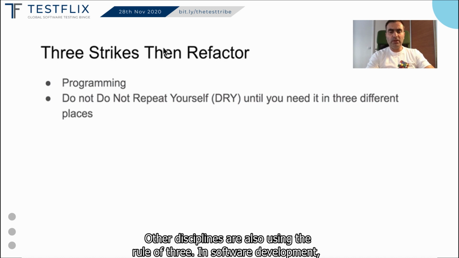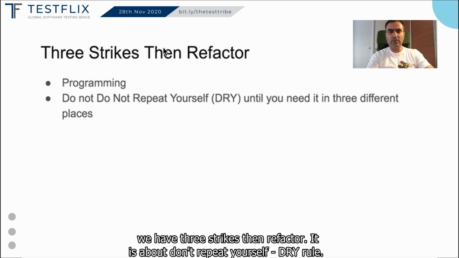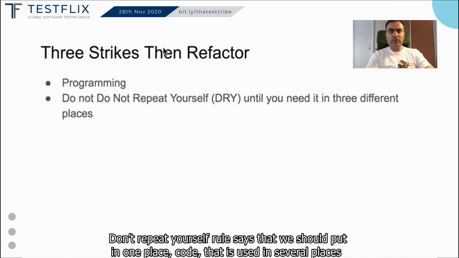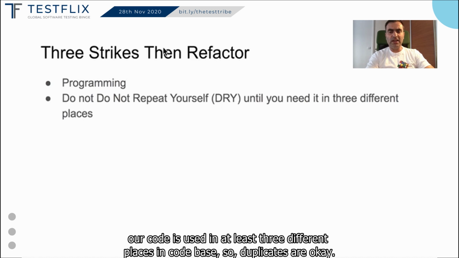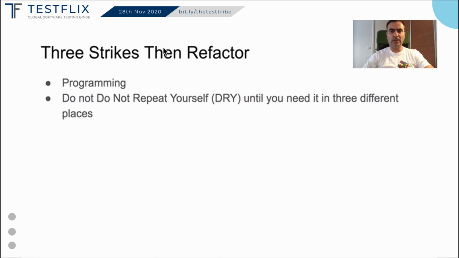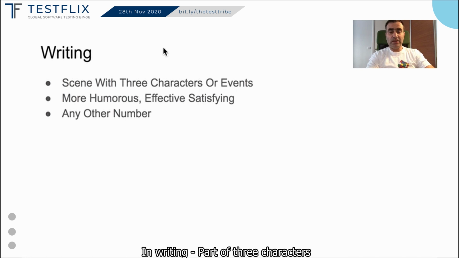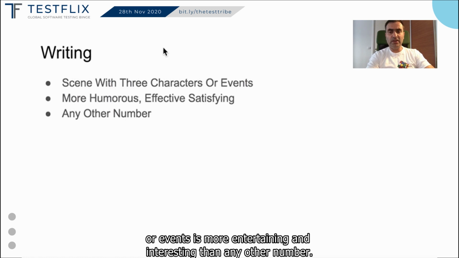In software development, we have 3 strikes then refactor. It is about the don't repeat yourself rule. The don't repeat yourself rule says that we should put in one place code that is used in several places in our code base. But 3 strikes then refactor says that we should not apply the DRY rule until our code is used in at least 3 different places in the code base. So duplicates are okay.